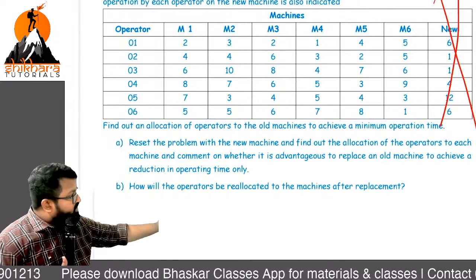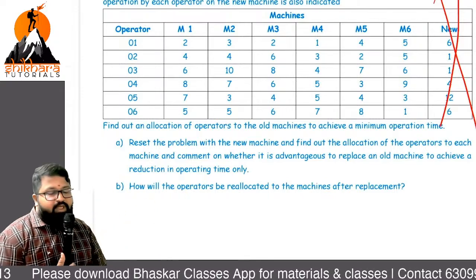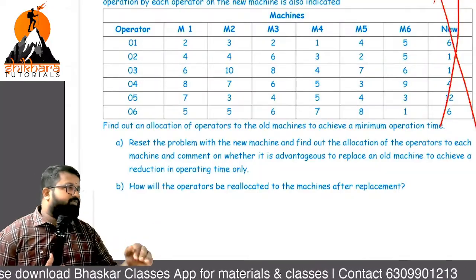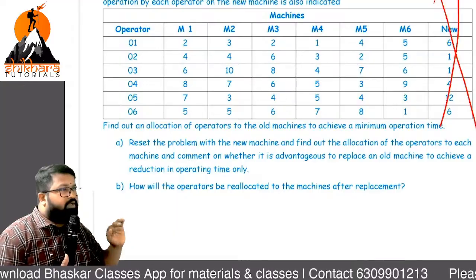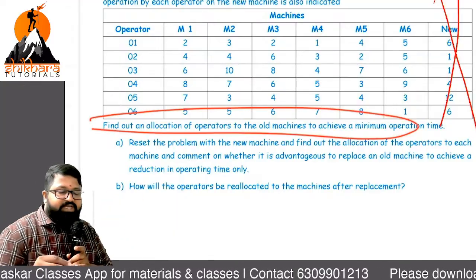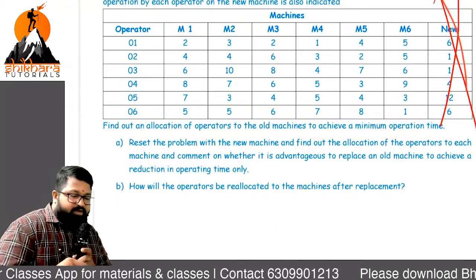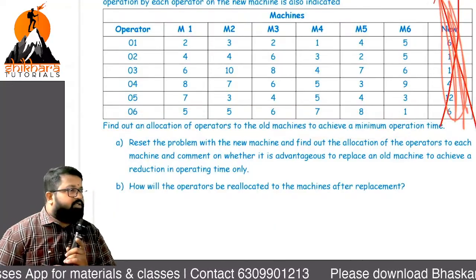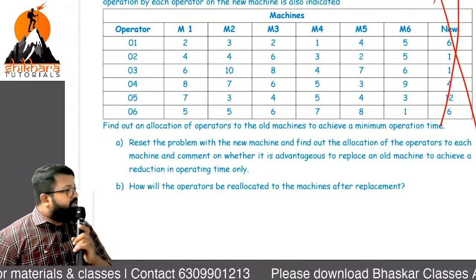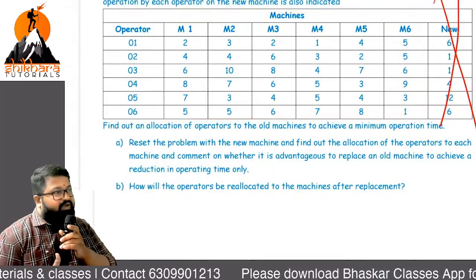And what is the last part? How will the operators be relocated to the missions after replacement? After replacement, how do we make the allocation? That is common. Are these three parts clear? Sir, for the first part, we are very happy because he is asking us to go with this option, as this is not present. Only these parts are present. Sir, by seeing the question, can you tell the order of the matrix?